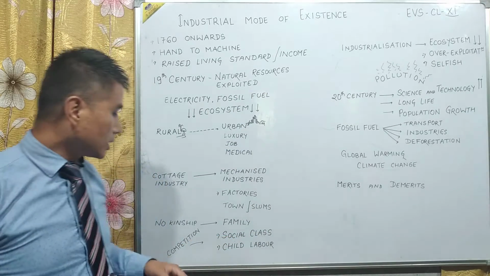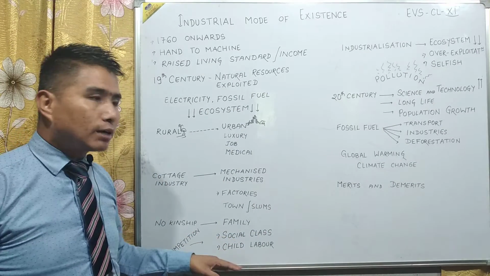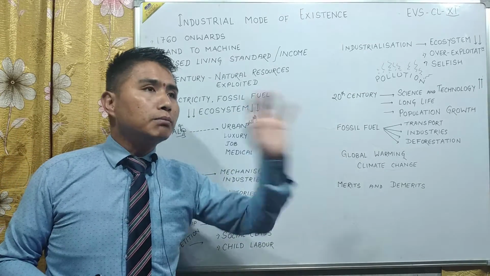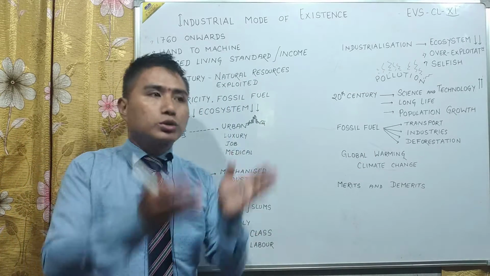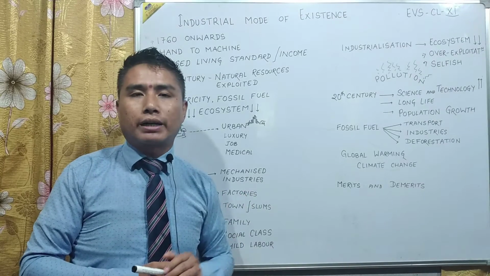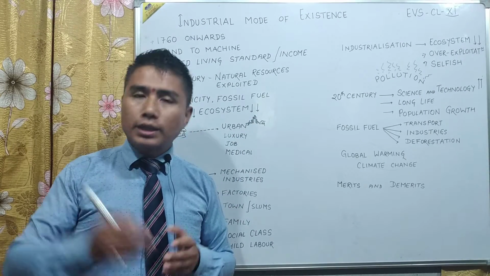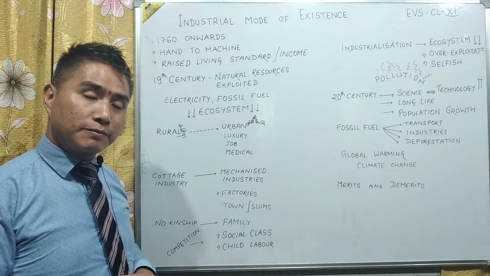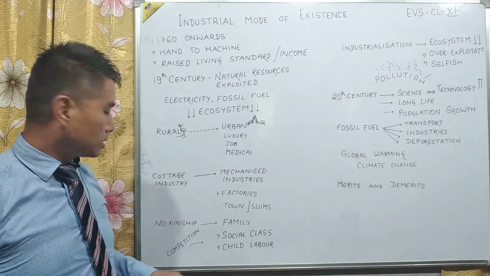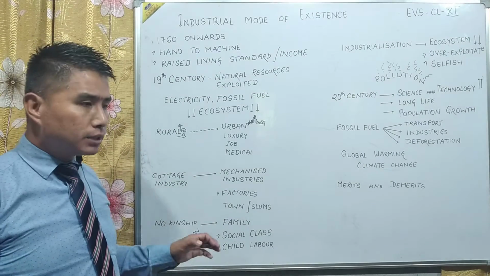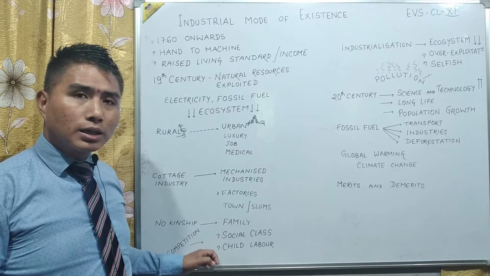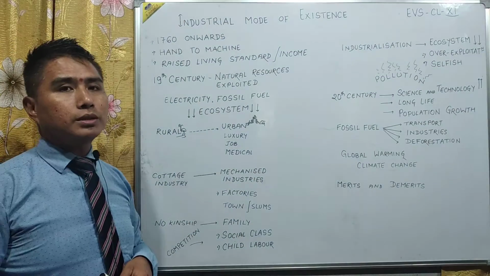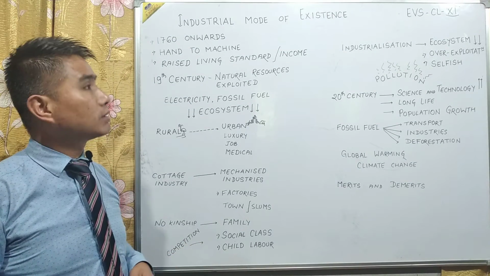And when people moved from rural areas to urban areas, not only the father, not only the mother, but even the children were forced to work in the factories, in different places. Child labor also rose. Why? Because there was competition to exist, to work, to earn. This was one of the effects seen of industrialization.